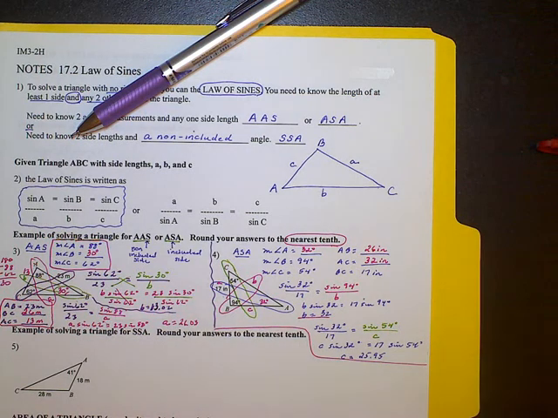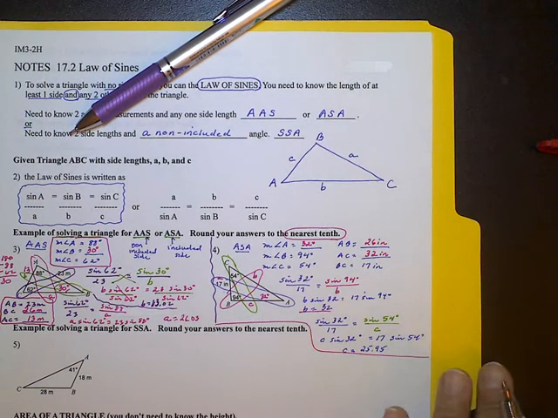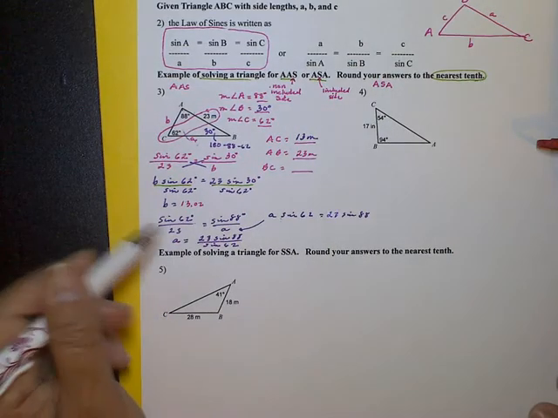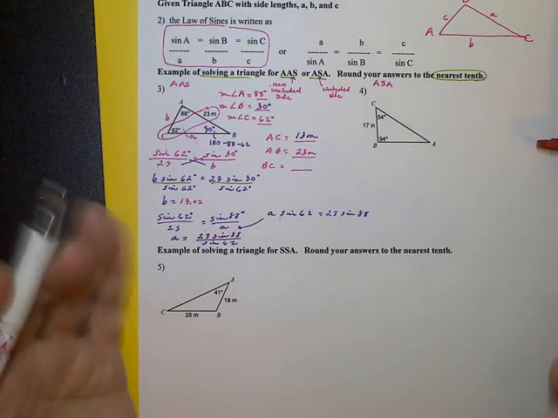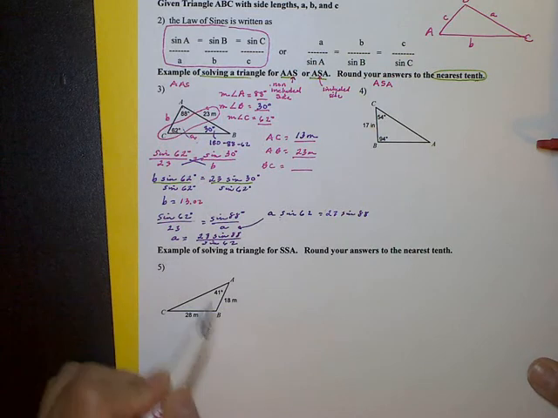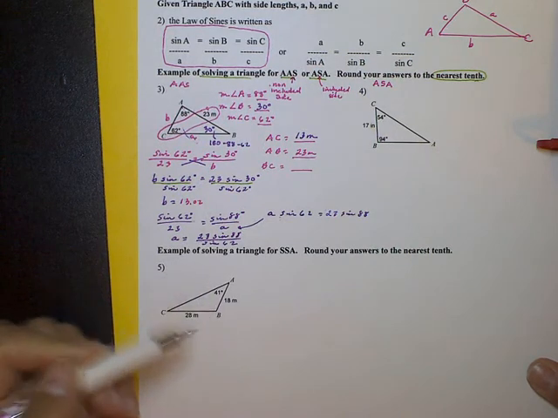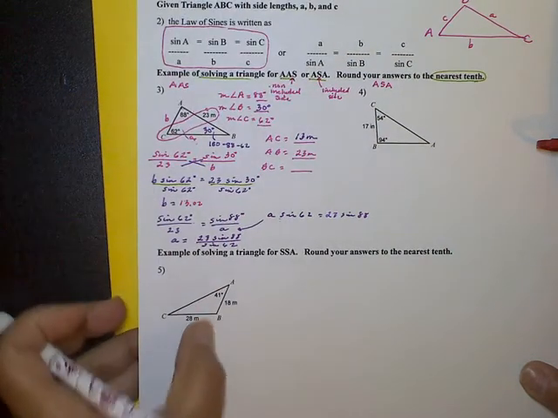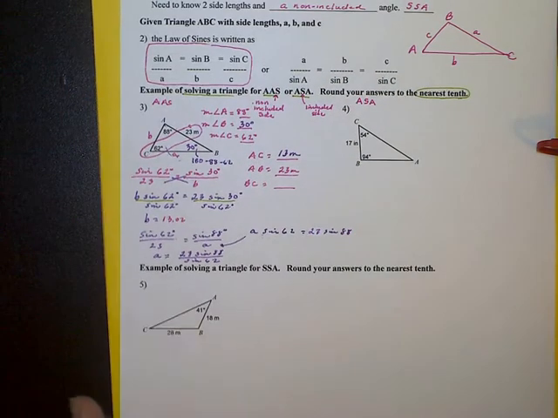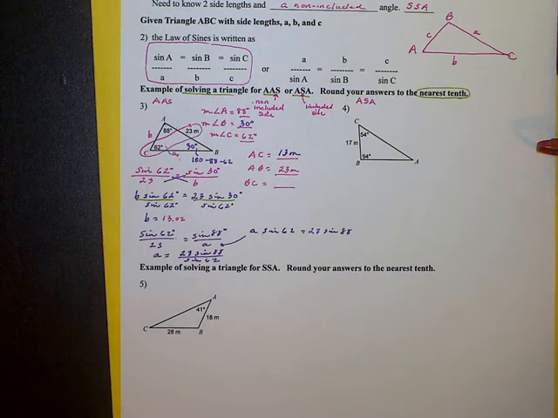Let's look at the next one that is called side-side angle. And let's see what that looks like. This one I think we're going to wait and do another day on the next lesson, because there can be ambiguous answers for this. When you have an obtuse angle, you have to compare the height of the triangle and make sure you actually can get a triangle. So we're going to pause on this one and move to the last part of the notes, which is finding the area of a triangle.